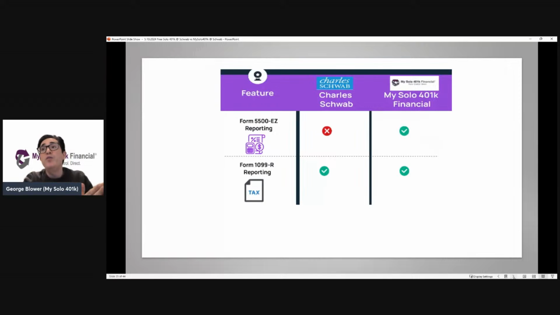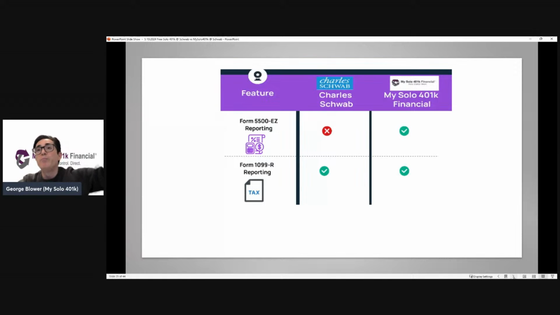Form 5500EZ reporting. So we handle that as part of our service for no additional charge. It's an optional free service. We prepare the 5500EZ in the eFast system so it can be filed electronically as opposed to the paper form. Whereas Schwab, it's clear based on their application, they don't handle that. You'd have to work with your tax advisor to do the 5500EZ reporting.